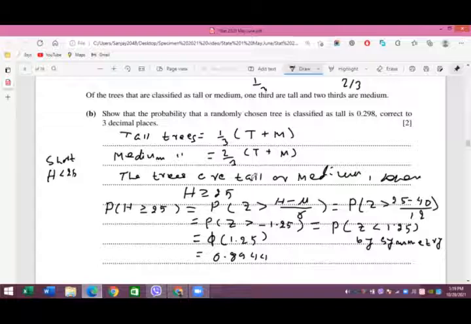Alright, so we found this probability for h greater than or equal to 25, not only for the trees of height tall, but in fact for both the tall trees and the trees of height medium. And now we use the given facts from this question number B in order to show that the probability for a randomly chosen tree is 0.298. So let's go further now.